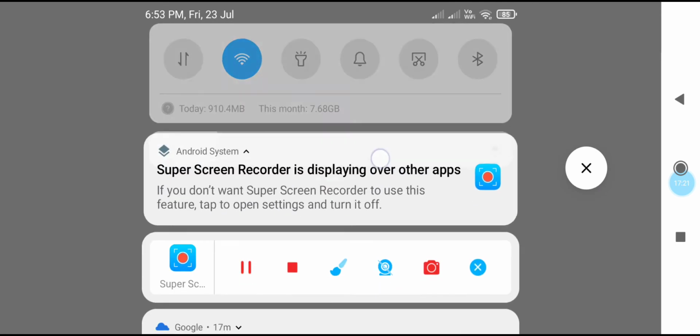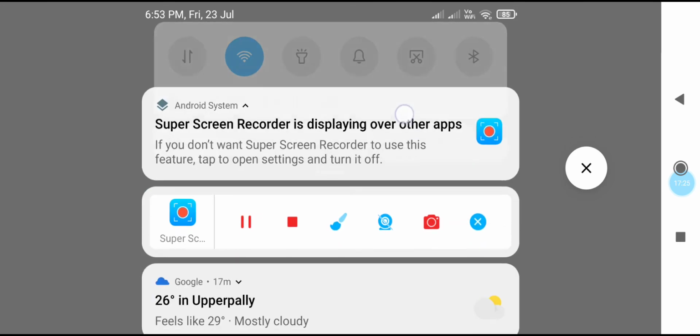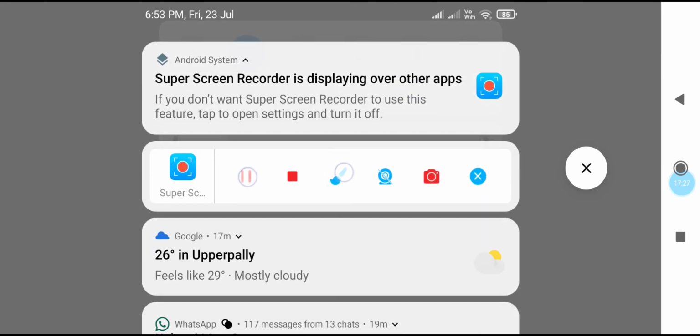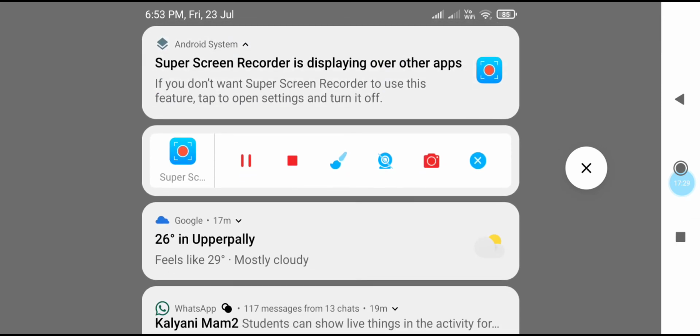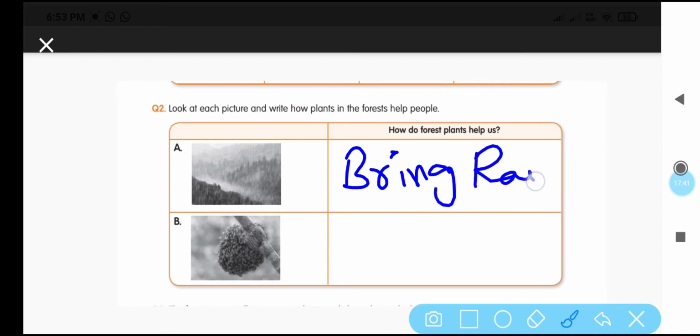We are getting the rains in rainy season because of plants. So by looking at that picture, you can understand how plants are helpful. Forests are helping us. This answer you can write in the first blank.